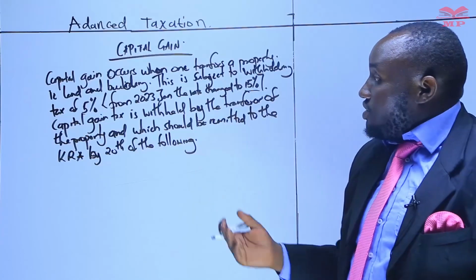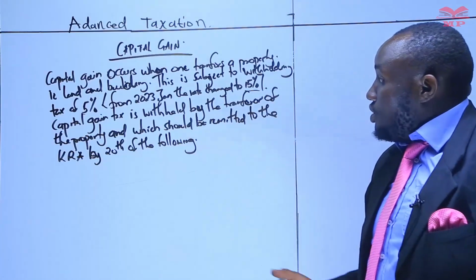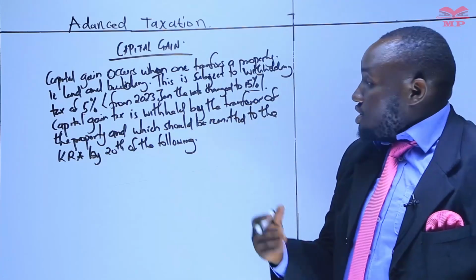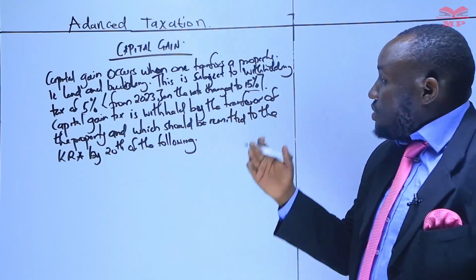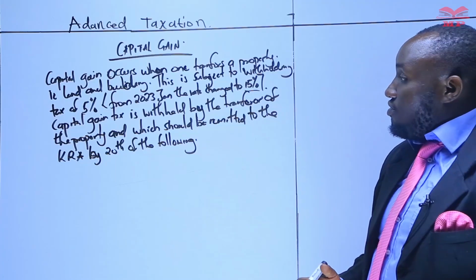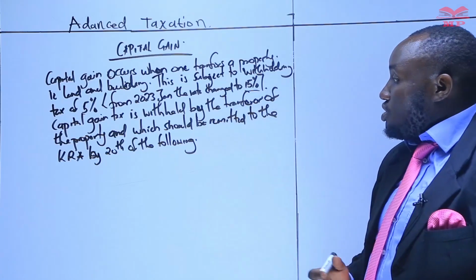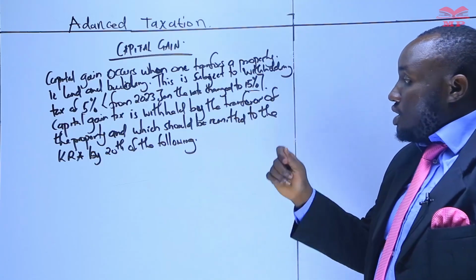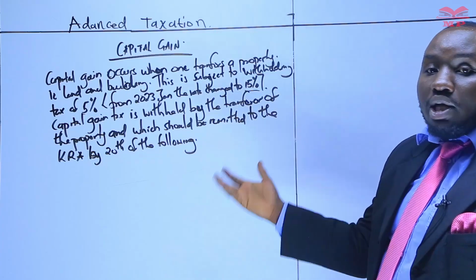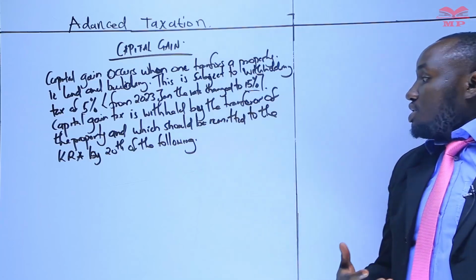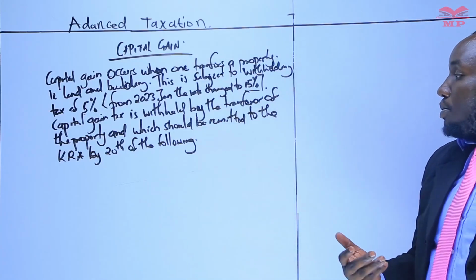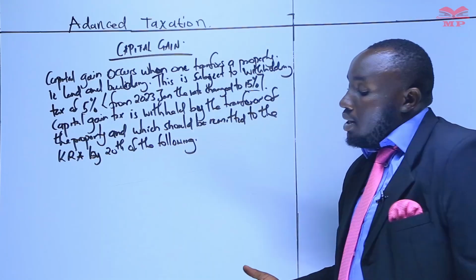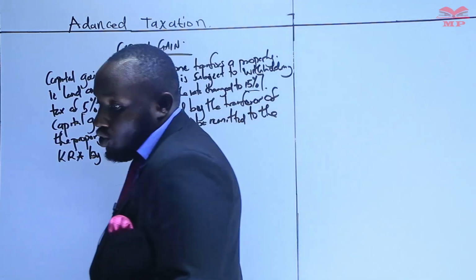Just to emphasize on what I've said, capital gain occurs when one transfers the property, for example, land and building. It is subjected to a withholding tax of 5% before 2023, but effective from January 2023, the rate changed to 15%. The capital gain tax is withheld by the transferor of the property and should be remitted to the Kenya Revenue Authority by the 20th of the following month.